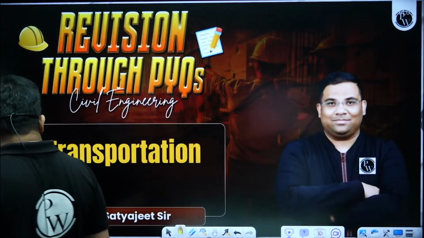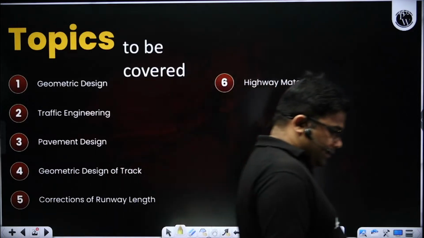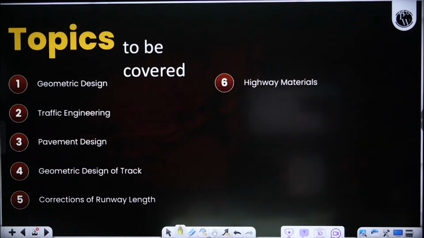We'll be solving around 34 to 35 questions, covering all the important topics of geometric design, traffic engineering, pavement design, and geometric design of track, because in railway only geometric design of track is there. Then we will be covering corrections of runway length and highway materials.